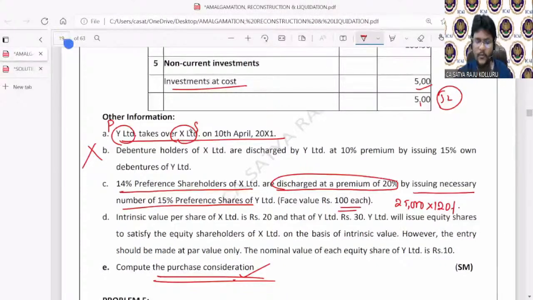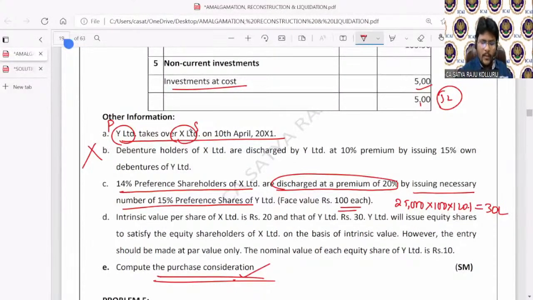So the amount payable to preference shareholders is 25,000 into 100 into 120%. How much is that, guys? It's 30 lakhs, right?